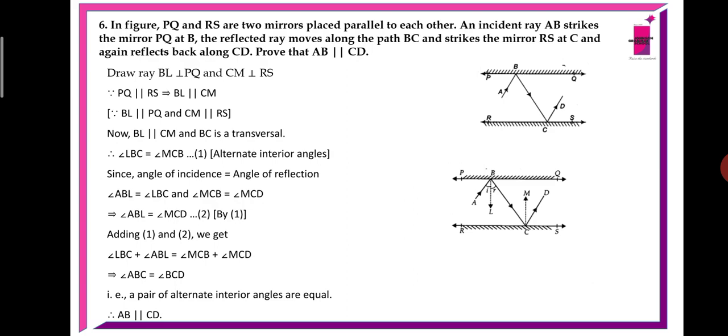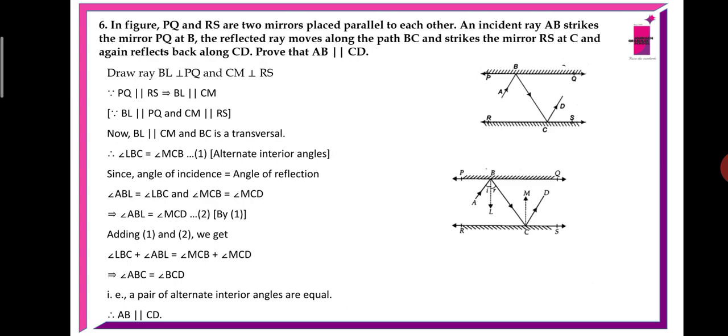Now BL is parallel to CM and BC is a transversal. Angle LBC equals angle MCB because they are alternate interior angles. Since angle of incidence equals angle of reflection, angle ABL equals angle LBC and angle MCB equals angle MCD. Therefore, angle ABL equals angle MCD, this is the second equation.